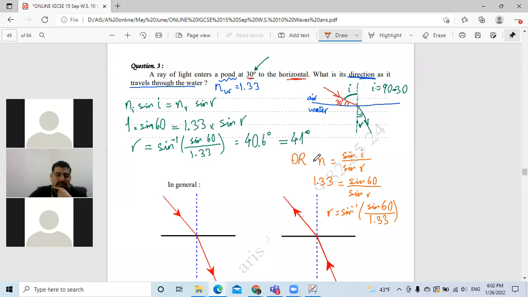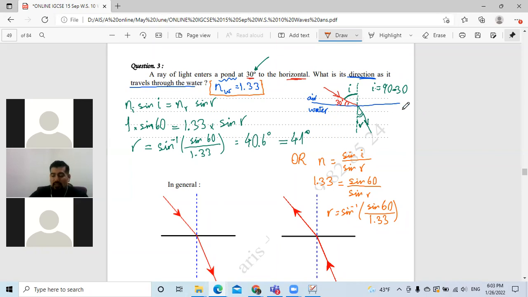Yes, sir, but can I just ask, where did we get the 1.33 from? They give it to us in the exam. This is the value. I wrote it now after the question. Every time they have to give it to you in the exam. If they don't give it to you, they have to give you other information.